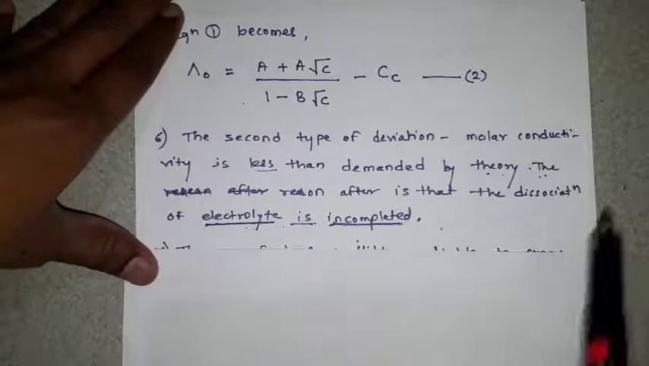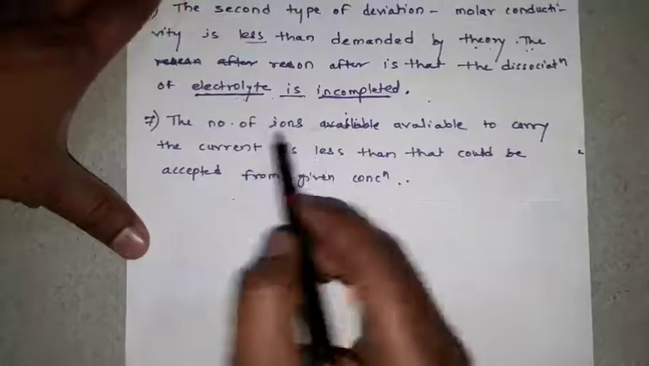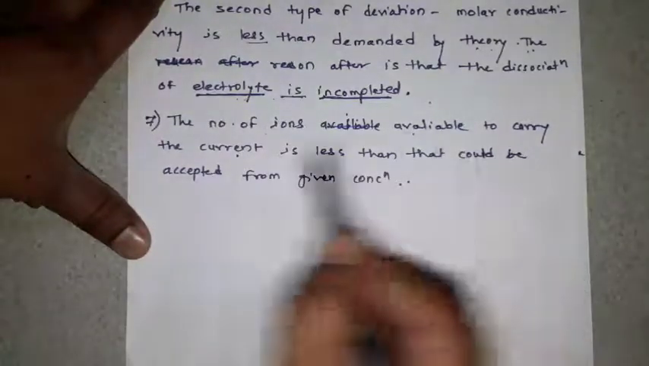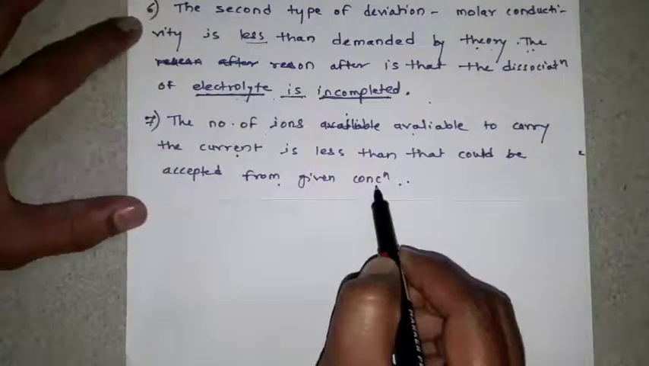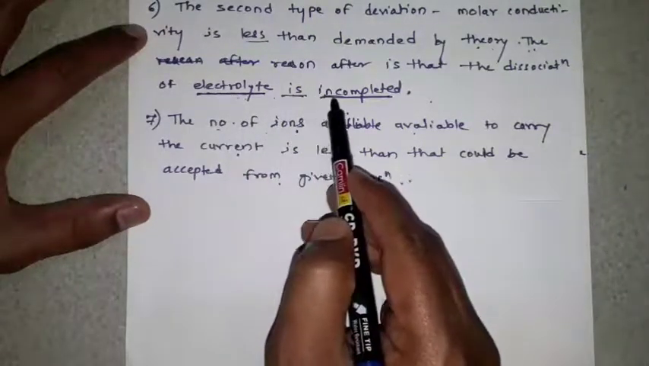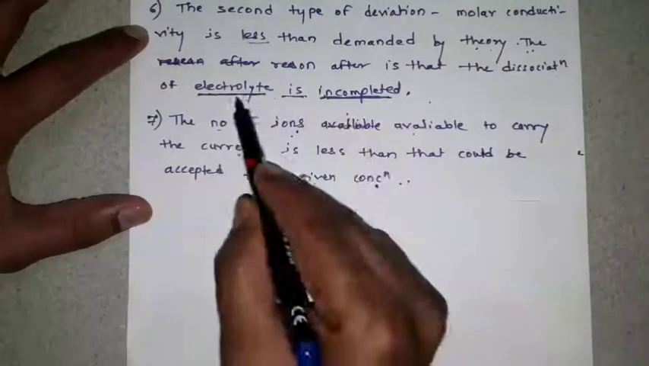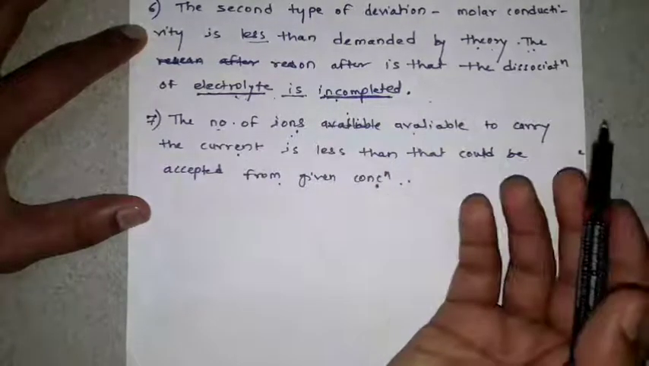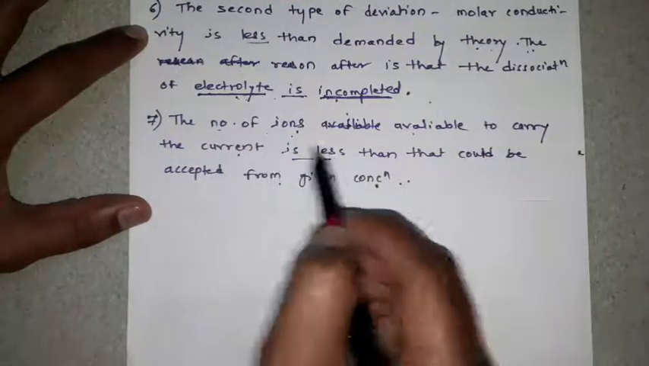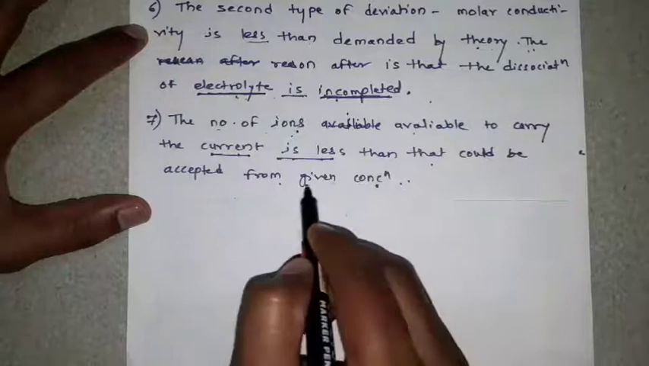And how to minimize that deviation? In the 7th point, the number of ions available to carry the current is less than that could be expected from the given concentration. That means in this electrolyte solution, where dissociation is incomplete, the number of ions will be less, because the dissociation of that electrolyte solution is incomplete. So the number of ions will be very less, and that is why the ions available to carry current are very few. Those ions will carry less current than could be expected from the given concentration.